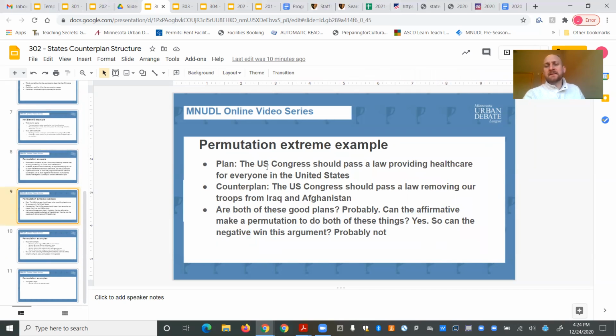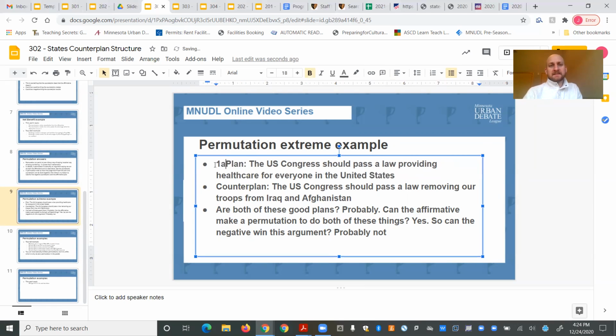So let's think of, not related to this topic, not related to the examples we talked about before, just a more extreme example of a permutation. Let's say the 1AC plan is that Congress should pass a law providing health care for everyone in the United States. If you're the 1AC, you're going to say it's a great thing. People get health care, they get all this treatment, they're going to be a lot healthier, happier, there's going to be less stress. It's not going to be tied to their jobs, or they're not going to be uninsured. It's going to be great for them, right?